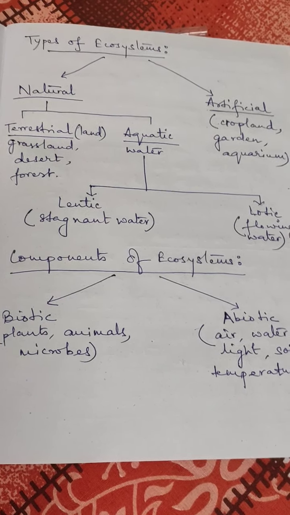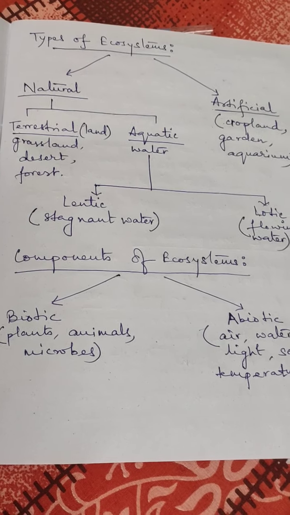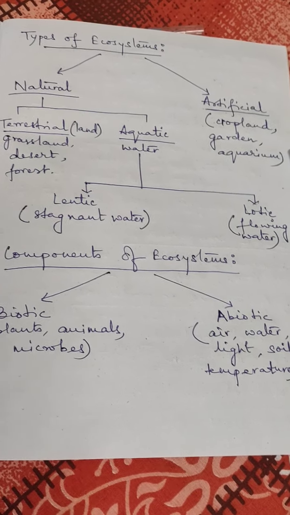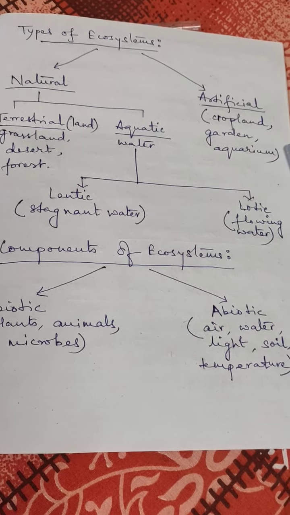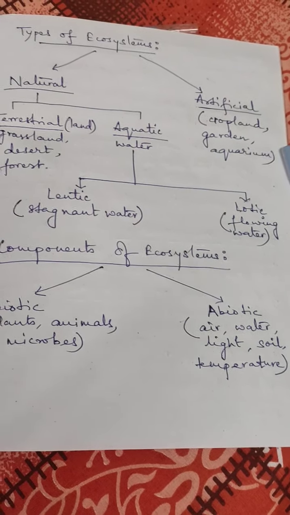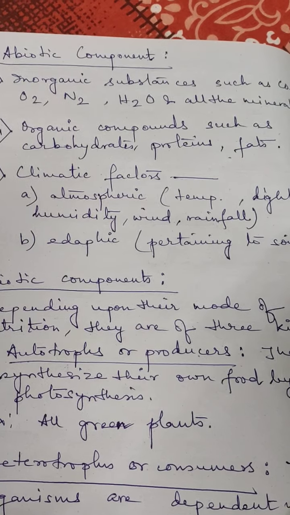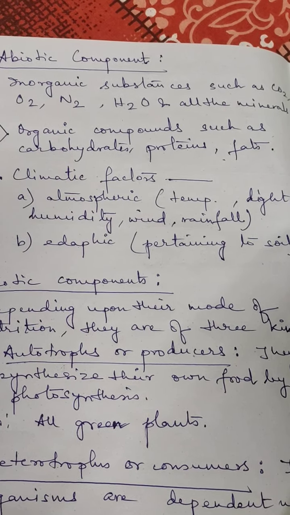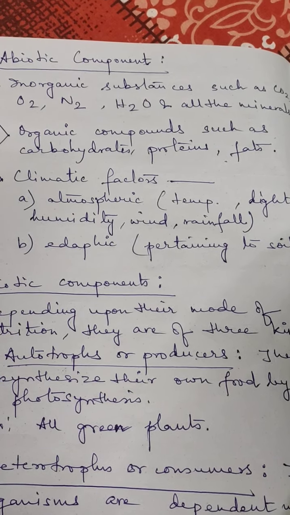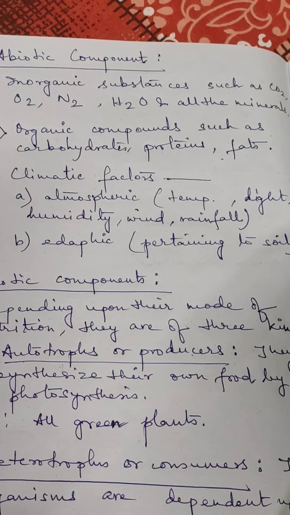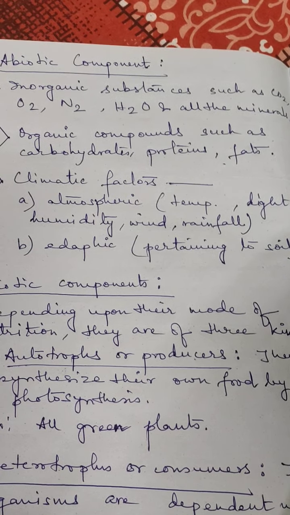Now what are the components of ecosystem? There are two main types, biotic and abiotic. Biotic means all the living organisms like plants, animals, microbes, and abiotic means all the non-living physical properties like air, water, light, soil, temperature, even wind. Okay. Now, abiotic components include inorganic substances such as carbon dioxide, oxygen, nitrogen, water, and all the mineral elements.